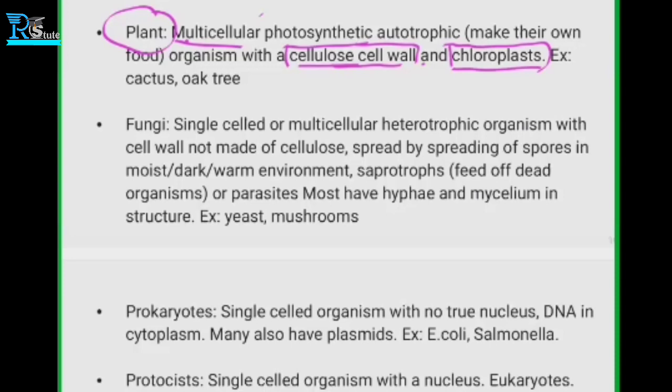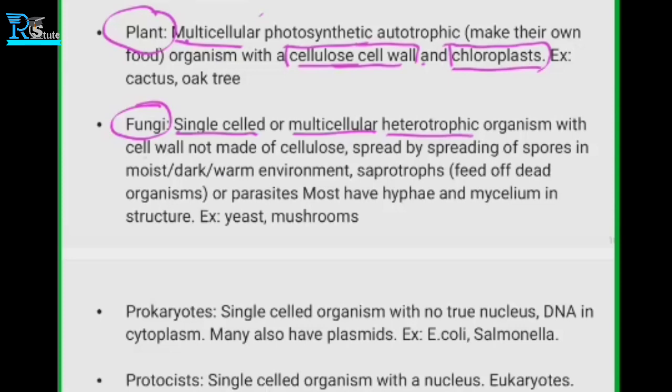Okay, so fungi. They can be single celled or multicellular, so this fungi can be further classified into two. They are also heterotrophic. We already know about heterotrophic, because they depend on another organism for their living. But what is the mode of how they depend on them?